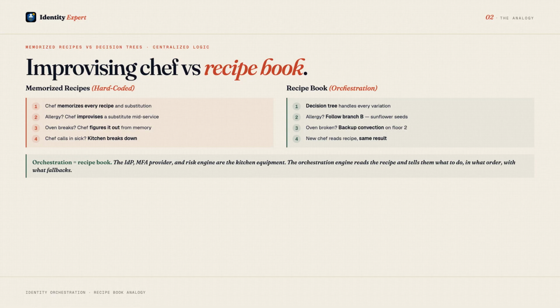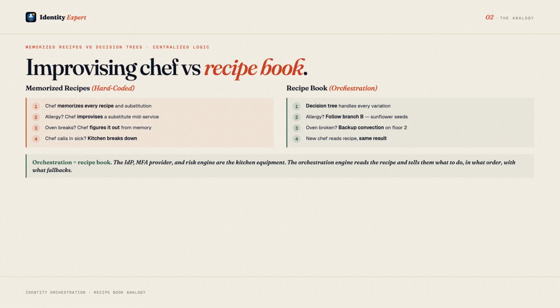In the second kitchen, which is how identity orchestration works, there is a recipe book. The recipe says if the customer is allergic to nuts, follow branch B, which uses sunflower seeds instead. If the oven is broken, use the backup convection oven on the second floor. The chef follows the recipe. The recipe is easy to update without retraining the chef. A new chef can walk in, read the recipe, and execute the same flow.